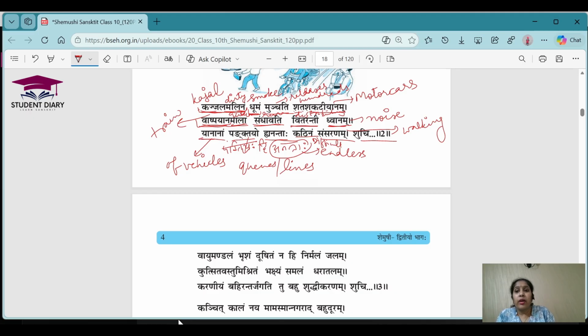Now, in the next line, the poet is saying that the line of the queue of vehicles on the road is endless. The line is not getting any end, so it is very difficult to move on these kinds of roads, right? I think this is something we can relate to. Sometimes we have to cross the road and the vehicles just keep coming and it's not getting over, and it's very difficult to cross the road in that case, right? I hope this was easy to understand. Let's go for the next one.